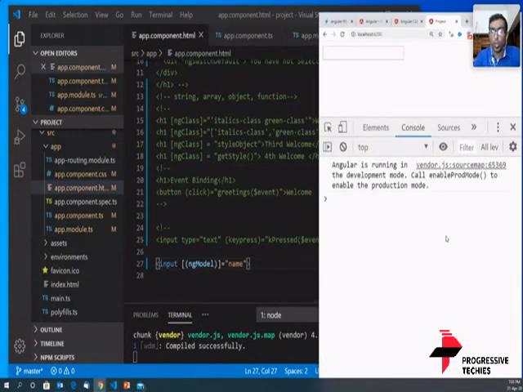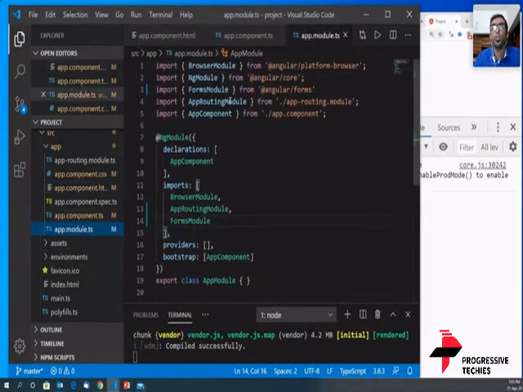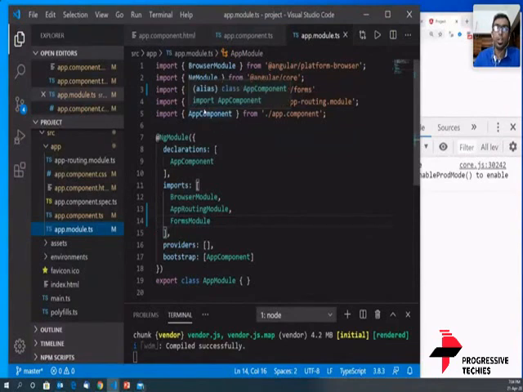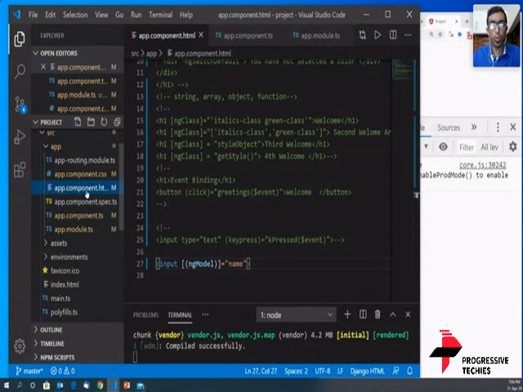For those people who are new to Angular, please do not get confused by what I've done here. I've imported a forms module and I've included it into the imports. Please don't get worried about all this. This is a topic that would be discussed once we come across app modules and creating more components. This needs a bit more introduction than simply coming into a component and showing you some function. So let's not worry about what I did now. We're just going to see what is two-way binding.